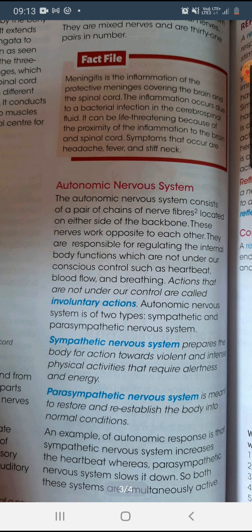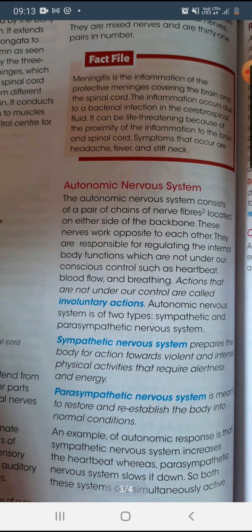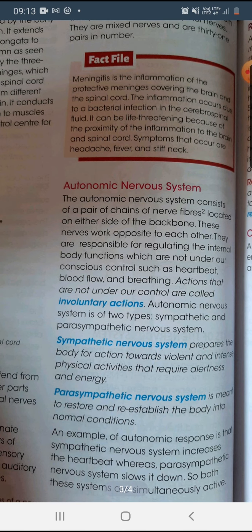The actions which are not under our control are known as involuntary actions, means we cannot control these functions.